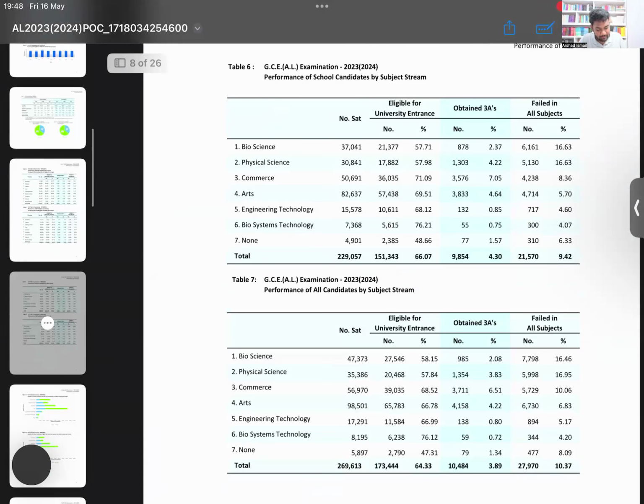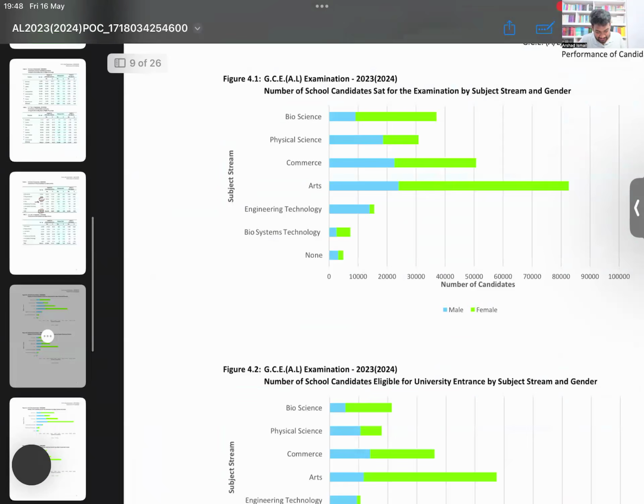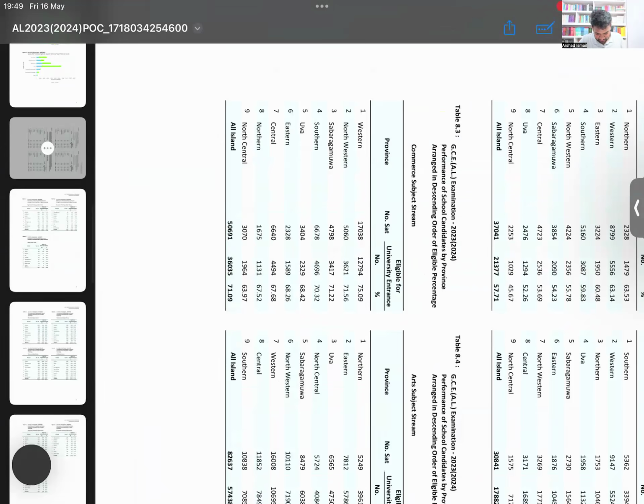Commerce number of people who have sat is around 50,000. The number changes a little bit here and there. Arts is the highest, there are 82,000 students in the arts stream. So total 229, that's the breakdown. In terms of subjects, subject is also...